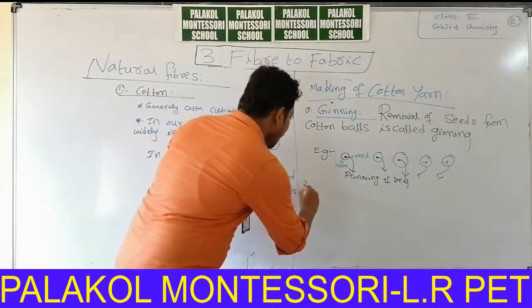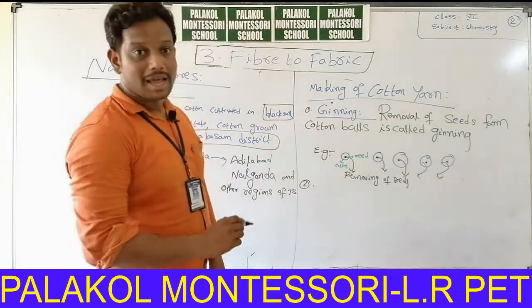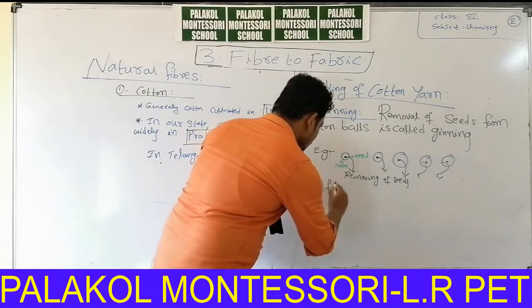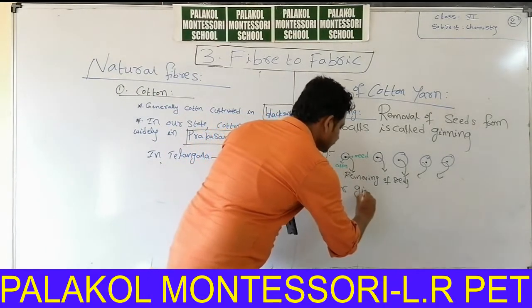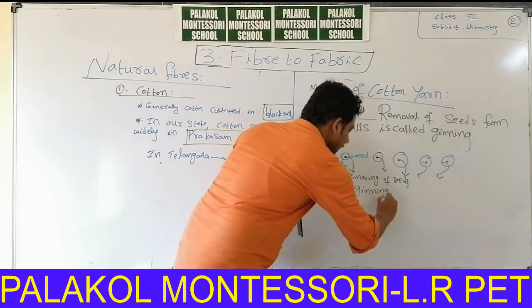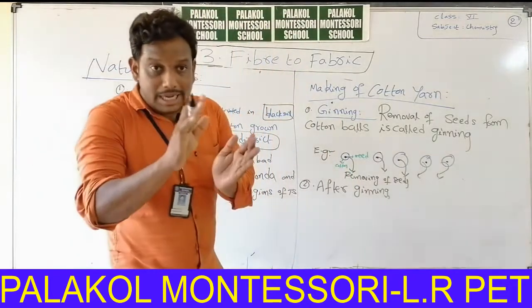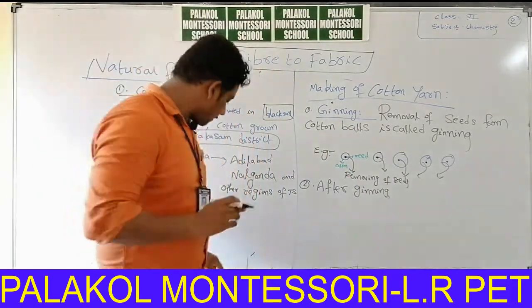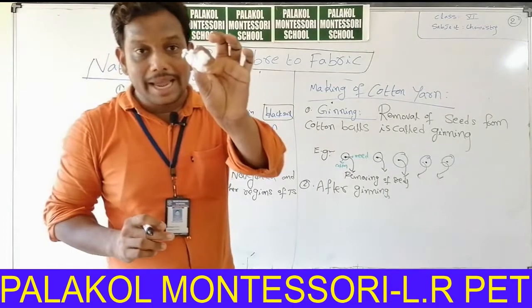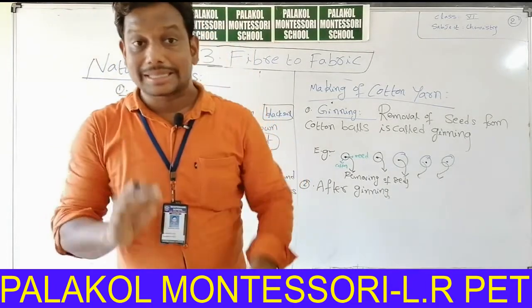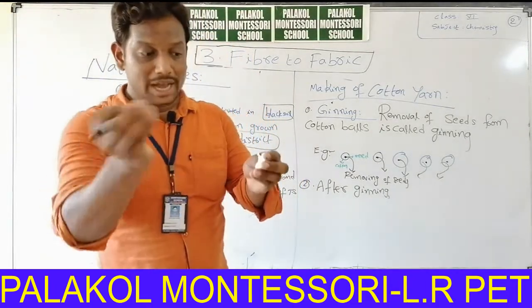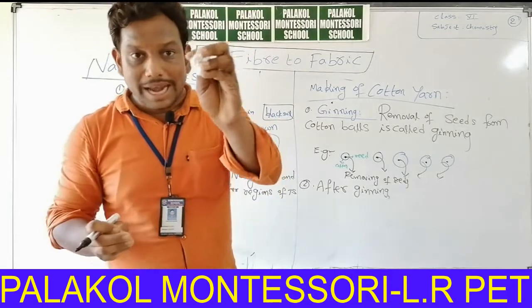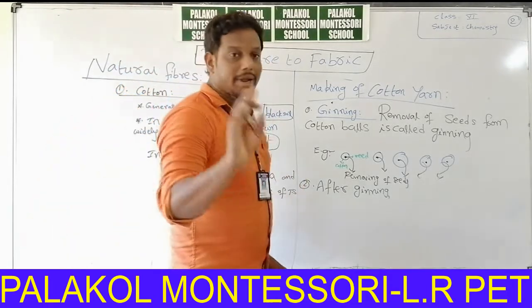Second step, after ginning we can get cotton fiber. By removing the seeds from cotton balls we get cotton fiber like this.